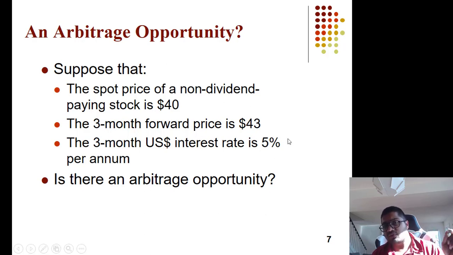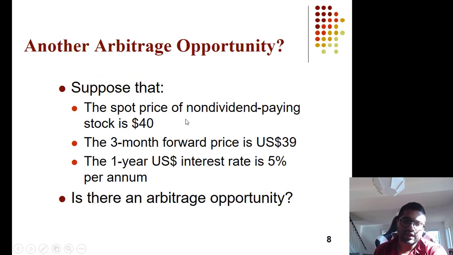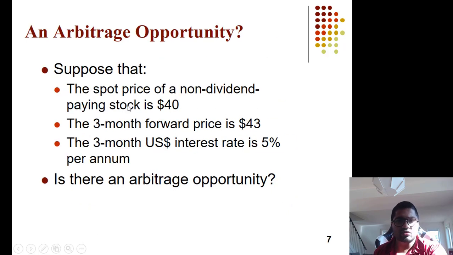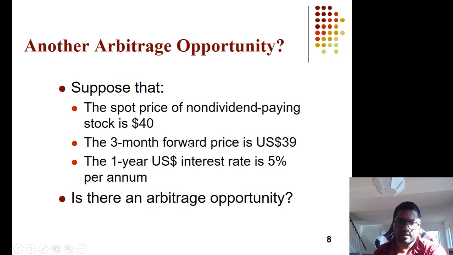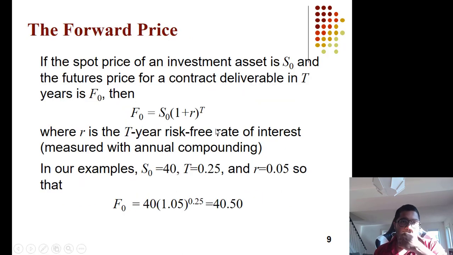FA is the actual forward price, like we did in the Excel file. If it is less, there is arbitrage. If it is greater, then there is arbitrage too. Same way, they are giving, if the forward rate was 39, is there an arbitrage? The answer would be yes in both cases. There could be arbitrage, but you have to calculate the forward price for that.